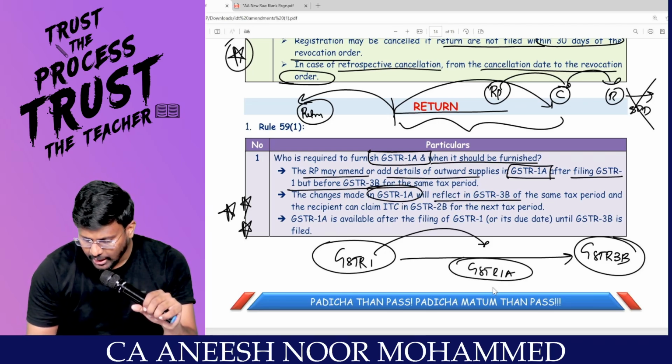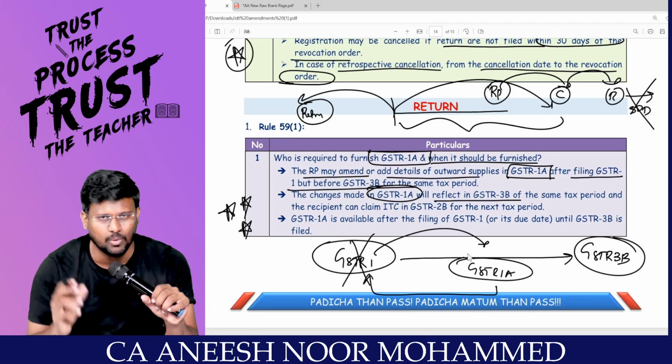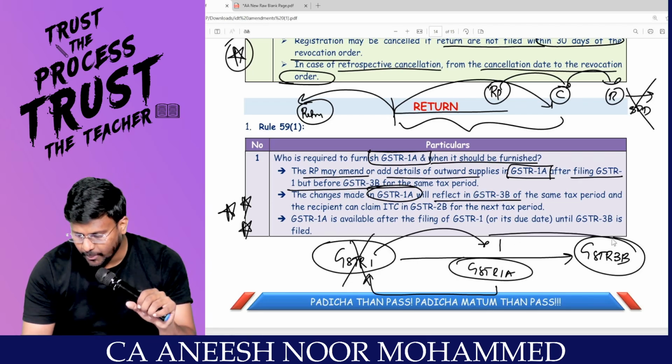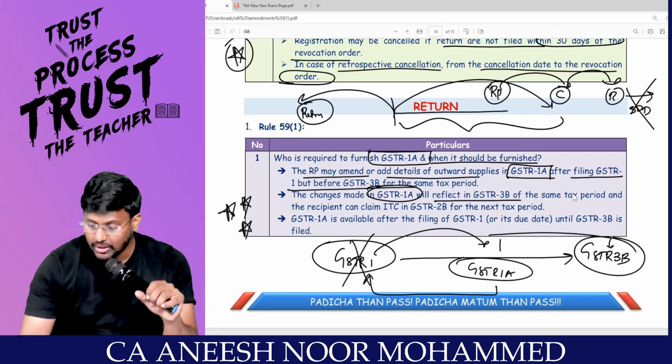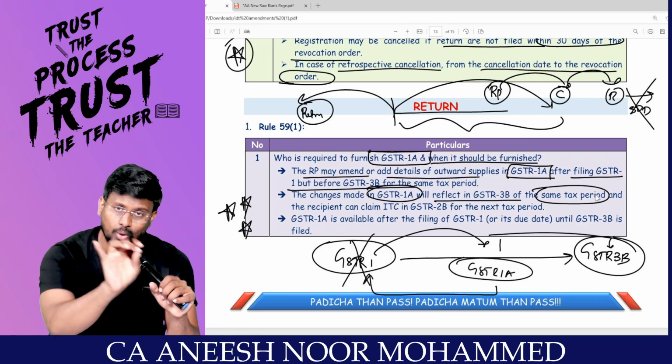Whatever mistakes you are correcting in GSTR 1, sir, you can put that aside, because automatically GSTR 1A will replace GSTR 1. This GSTR 1A will be reflected in the GSTR 3B for the same tax period. Because first you file GSTR 1, then 1A, and only then 3B.